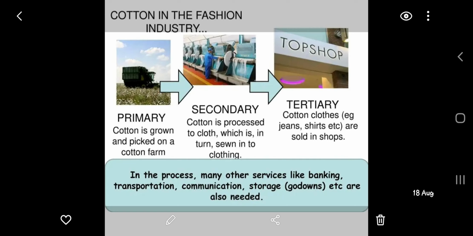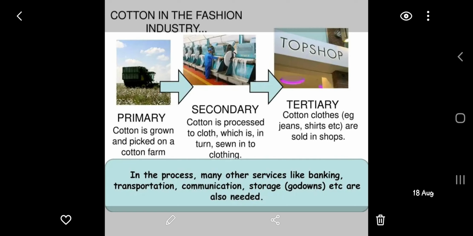After that, they reach the wholesale market, or you can say a retailer shop, and that is included in the tertiary sector. From there, people buy finished goods such as shirts or cloth, etc. So we can say that in the process of the production of cotton to the shirt, the primary, secondary, and tertiary sectors are all interdependent on one another.